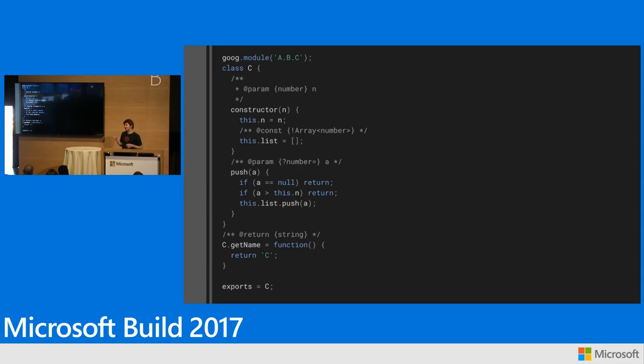The benefit of this is that obviously we can feed this into Closure's compiler and get really, really good optimization results out of this, right? So it's an incredibly powerful tool, but literally nobody writes JavaScript like this, right? It's a very disgusting thing to do. It's hard to do. It's hard to read. It's hard to reason about. And nobody really likes it.